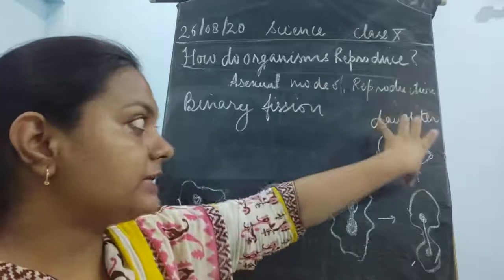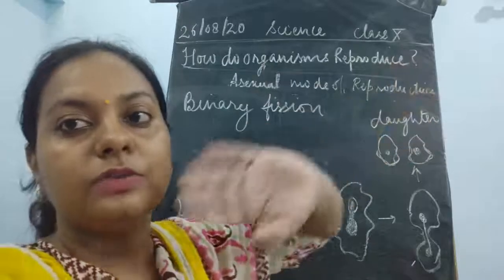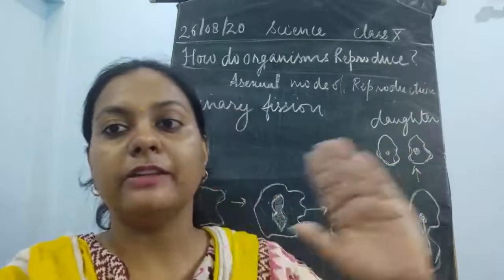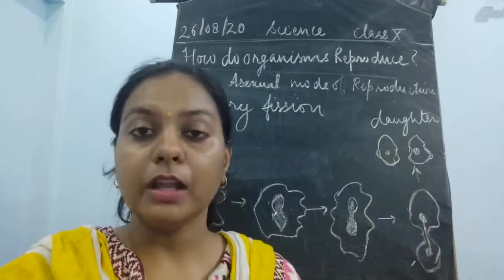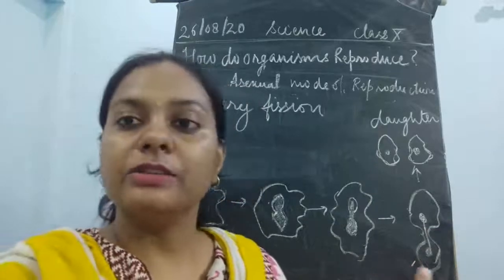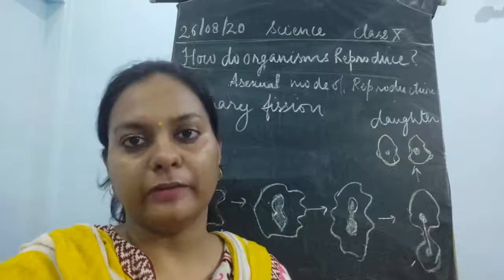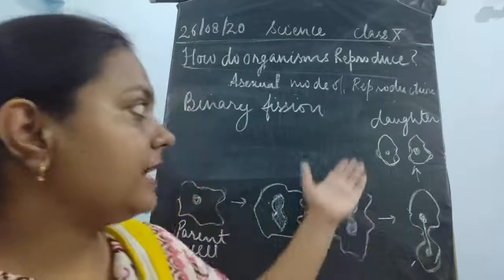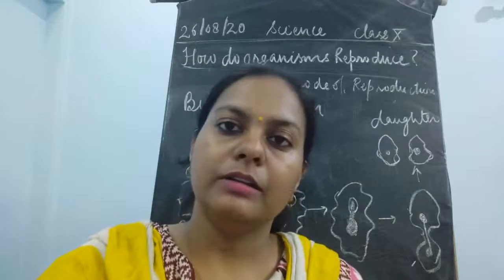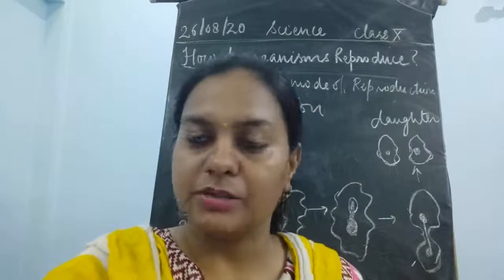They are called daughter cells because only the female cells are responsible for increasing the number, producing a new individual. So that is why this name has been given. It is called the daughter nucleus, and daughter cells.